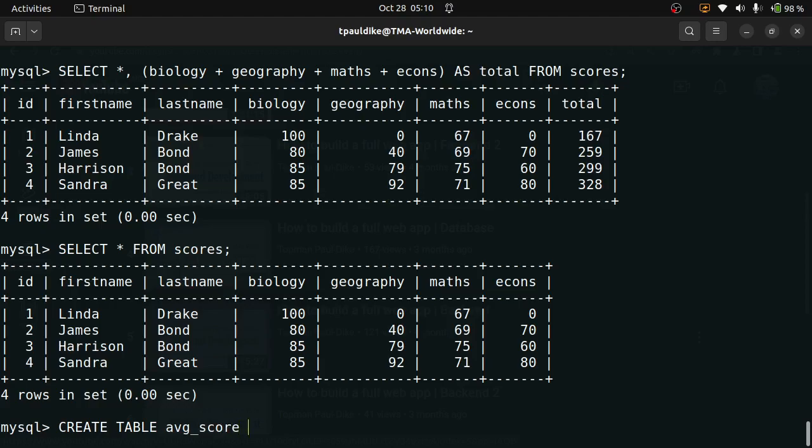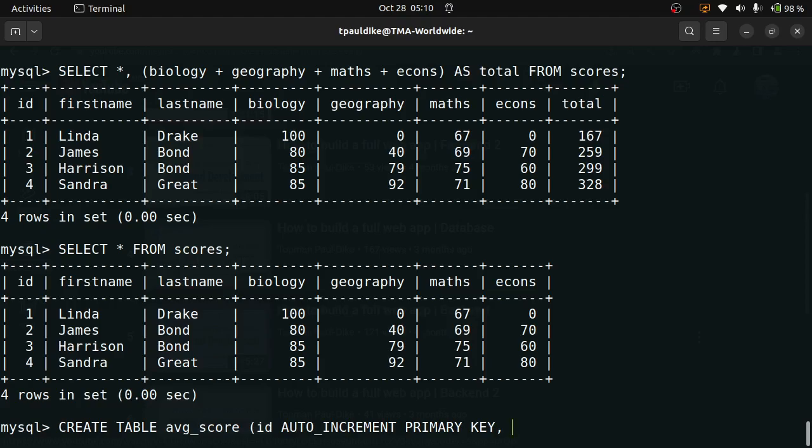Average score. So what I want average score to have is the ID, and of course I want it to auto increment, and I want it as a primary key. That means we are running out of time.